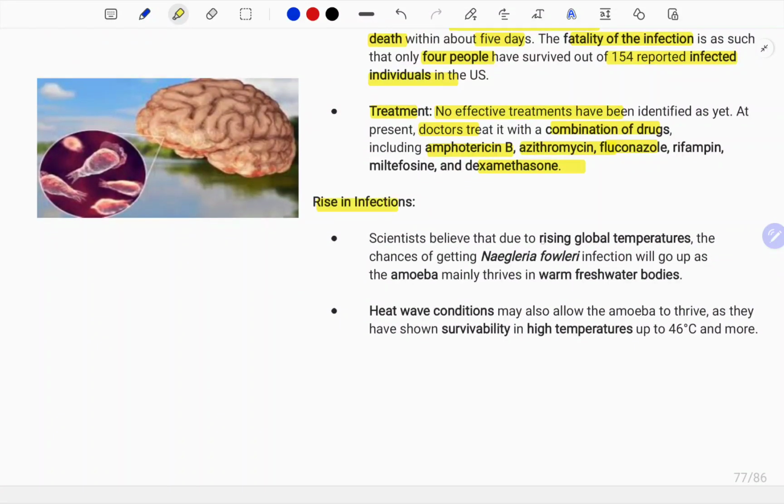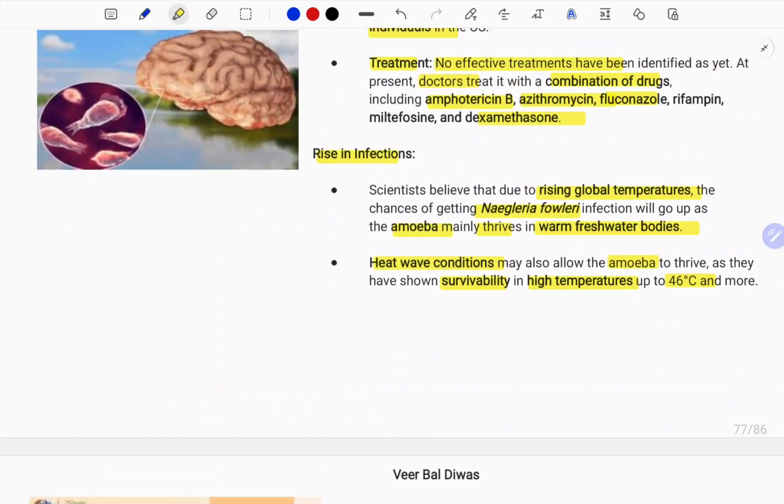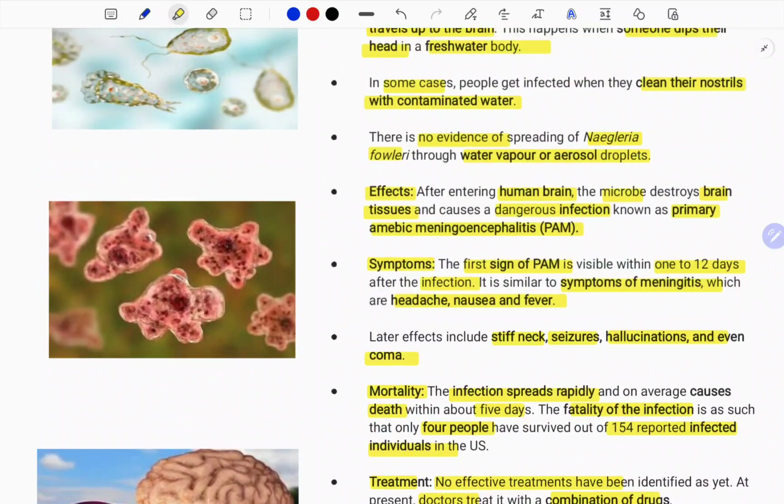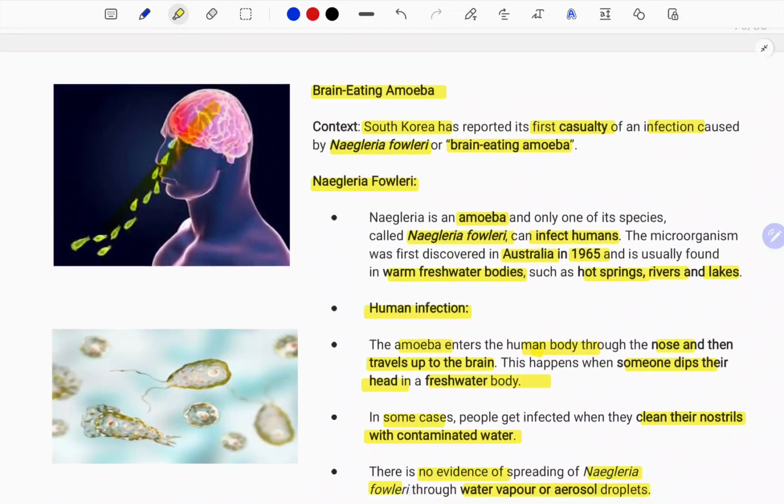There is also a rise in infections. Scientists believe that due to rising global temperatures, the chance of getting Naegleria fowleri infection will go up, as the amoeba may thrive in warm fresh water bodies. Heat wave conditions also allow the amoeba to thrive, as it has shown survivability at temperatures up to 46 degrees and more. This is what is special about this brain eating amoeba, which is presently in the news.